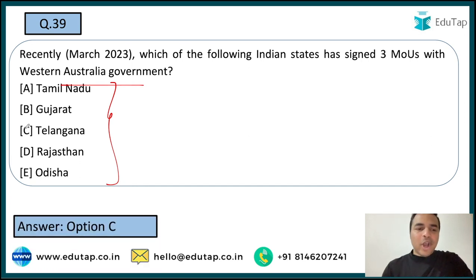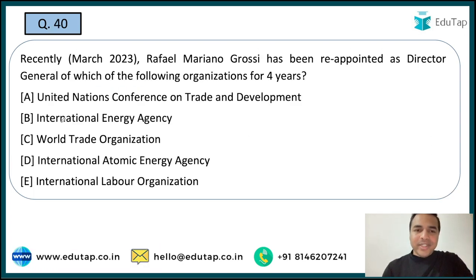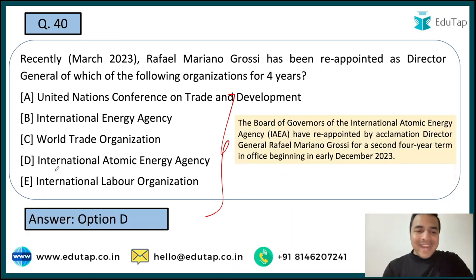The right answer is option C, that is Telangana. Next question. So guys, next question is on Rafael Mariano Grossi, who has been reappointed as the Director General, and you are required to tell me the name of that organization in which he has been reappointed as Director General. See guys, a very important question from the recent appointments, and you are really required to focus on such kind of questions, and let me tell you the right answer to this question. It is International Atomic Energy Agency.